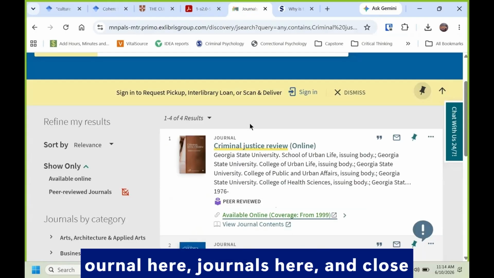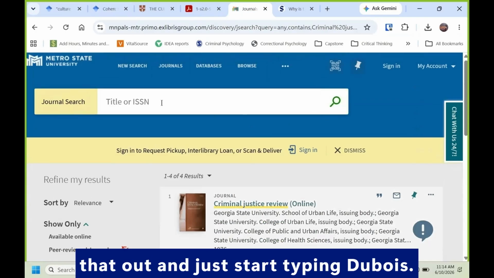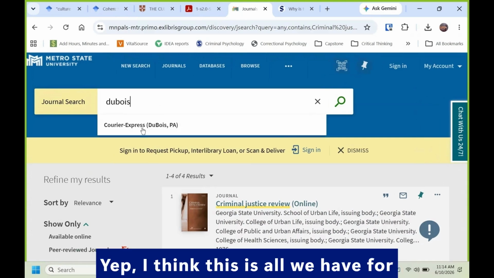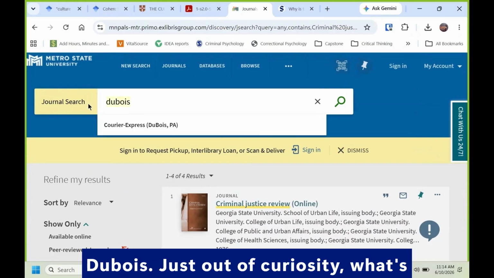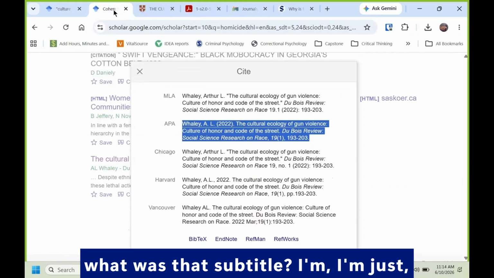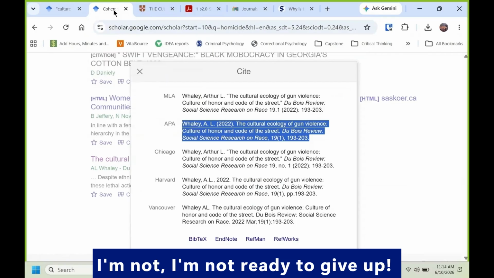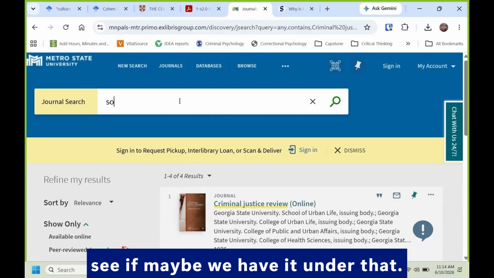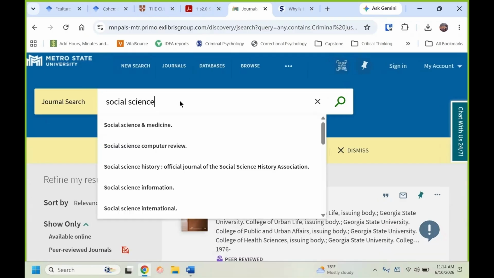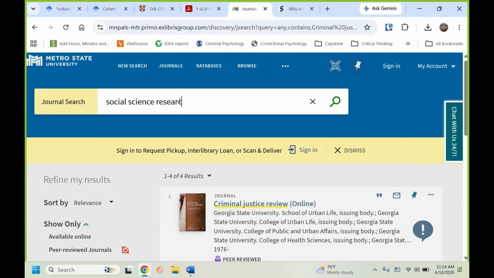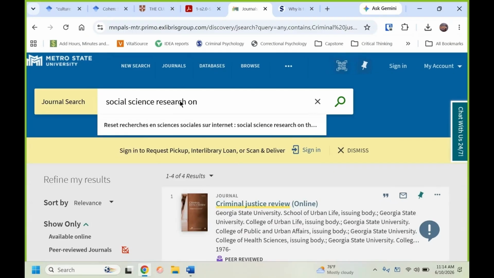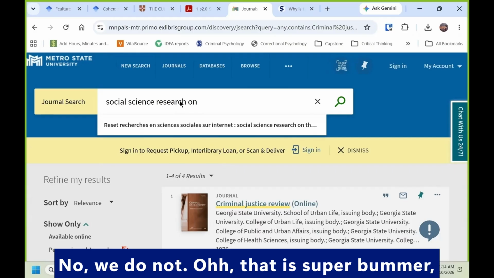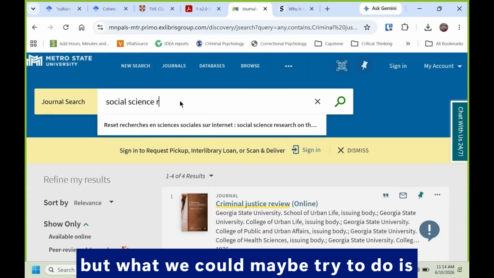So I'm going to go to the journals here, and close that out, and just start typing Du Bois. Yep, see, this is all we have for Du Bois. Just out of curiosity, what was that subtitle? I'm not ready to give up. Social Science Research on Race. Let's see if maybe we have it under that. No, we do not. So that is a super bummer.